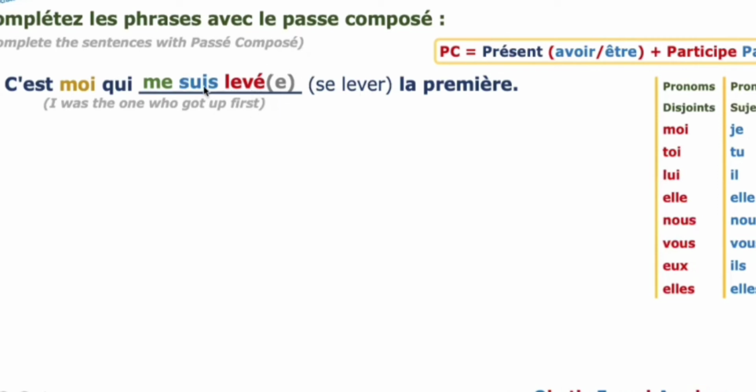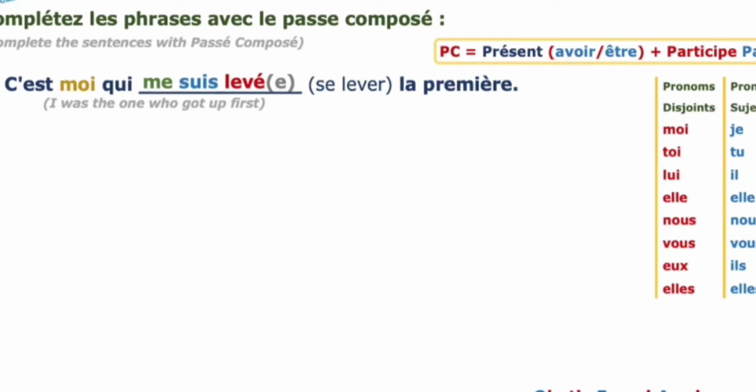And the agreement we have done here, we added e because we are using être. Why did we add e? Because the person speaking may be a girl or maybe a boy, so we have to use brackets and add one more e. We are not sure if it is feminine, so we use brackets and add e at the end. So this is the way you have to write.